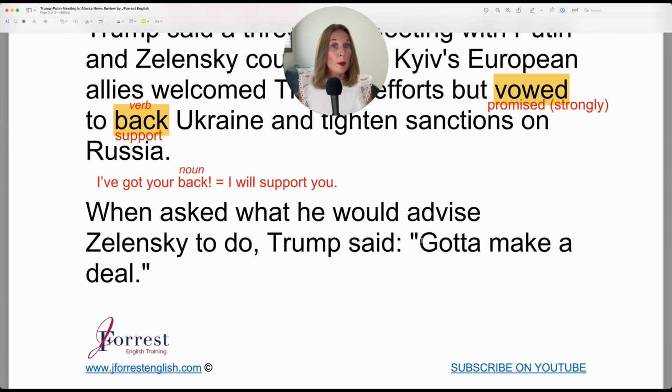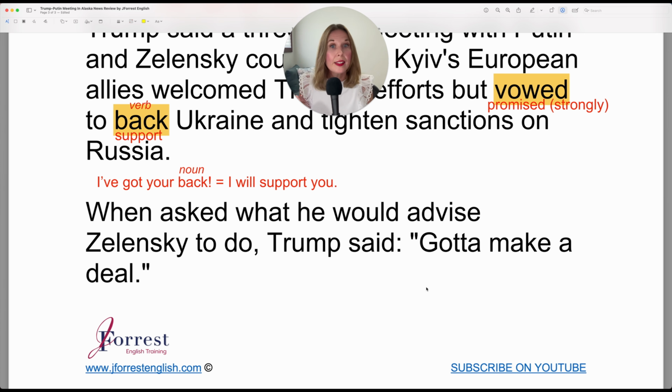And then Trump's advice is, did you notice I just changed to the noun form? Trump's advice. The advice belongs to Trump. So Trump's advice is, and notice that advice, so the S sound, the unvoiced.